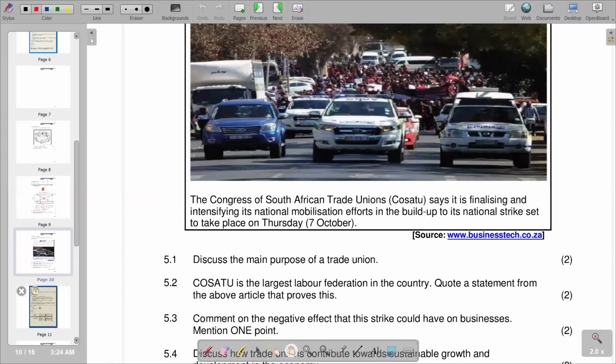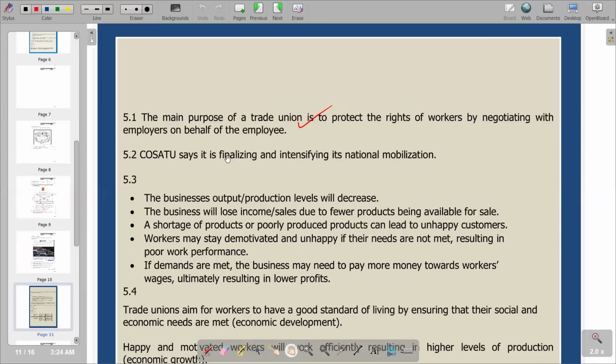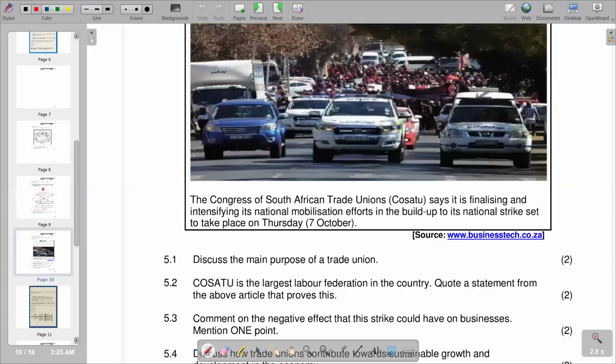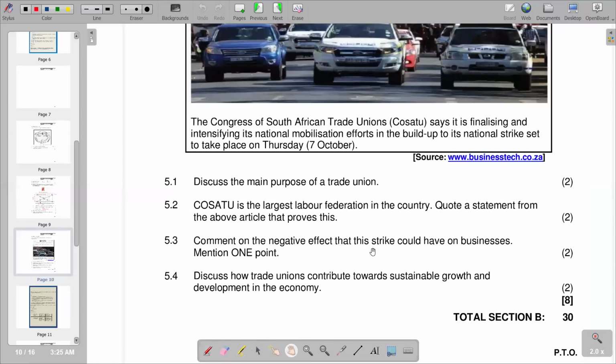So we try to see, according to the explanation that we have in another section, COSATU says it is finalizing and intensifying its national mobilization. So basically, that's what we have. Then we go to the next part of the question, which is now our 5.3: Comment on the negative effect that this strike could have on businesses.